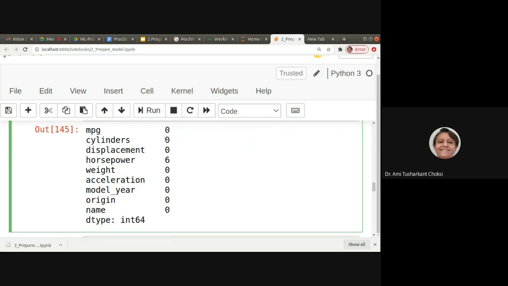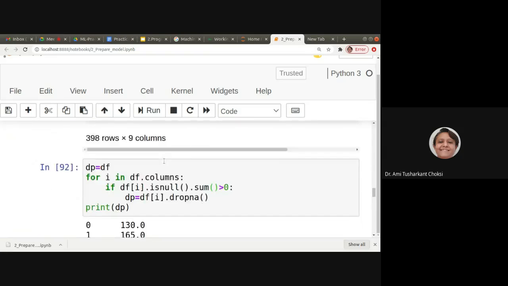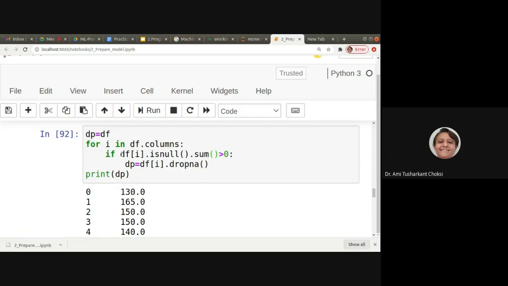It was giving us the missing value count for that particular column, isn't it? So here, for that particular column only, if it is greater than 0, then dp is equal to df of i dot dropna().